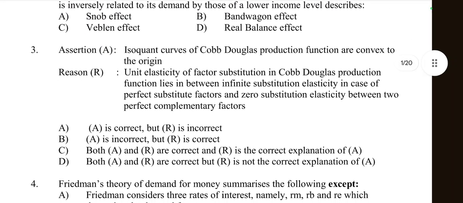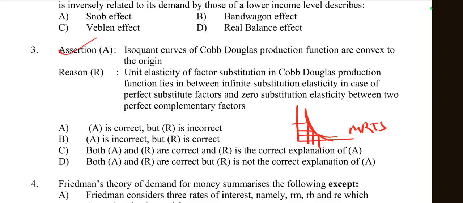Then come to question number 3, an assertion and reason based question. Assertion: the isoquant curve of a Cobb-Douglas production function is convex to the origin. Yes, it is correct, because the isoquant curve of a Cobb-Douglas production function is convex to the origin, reflecting a diminishing marginal rate of technical substitution between inputs. When one input increases, the other decreases. So the assertion is correct.